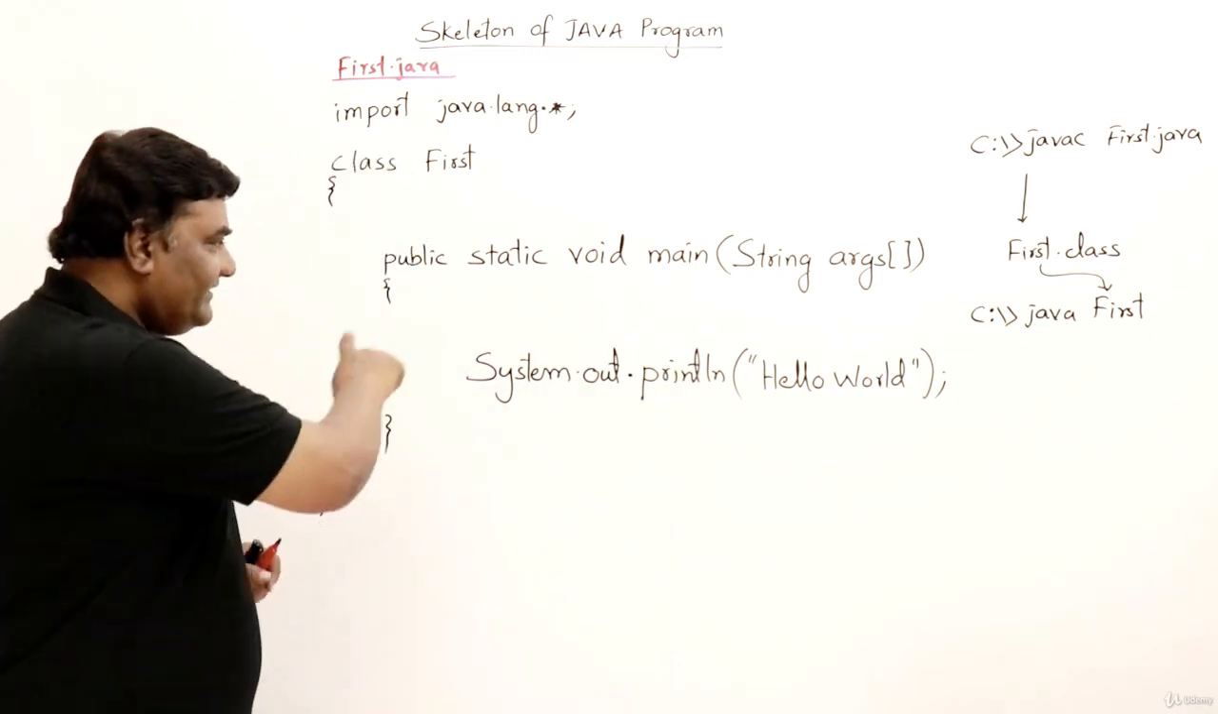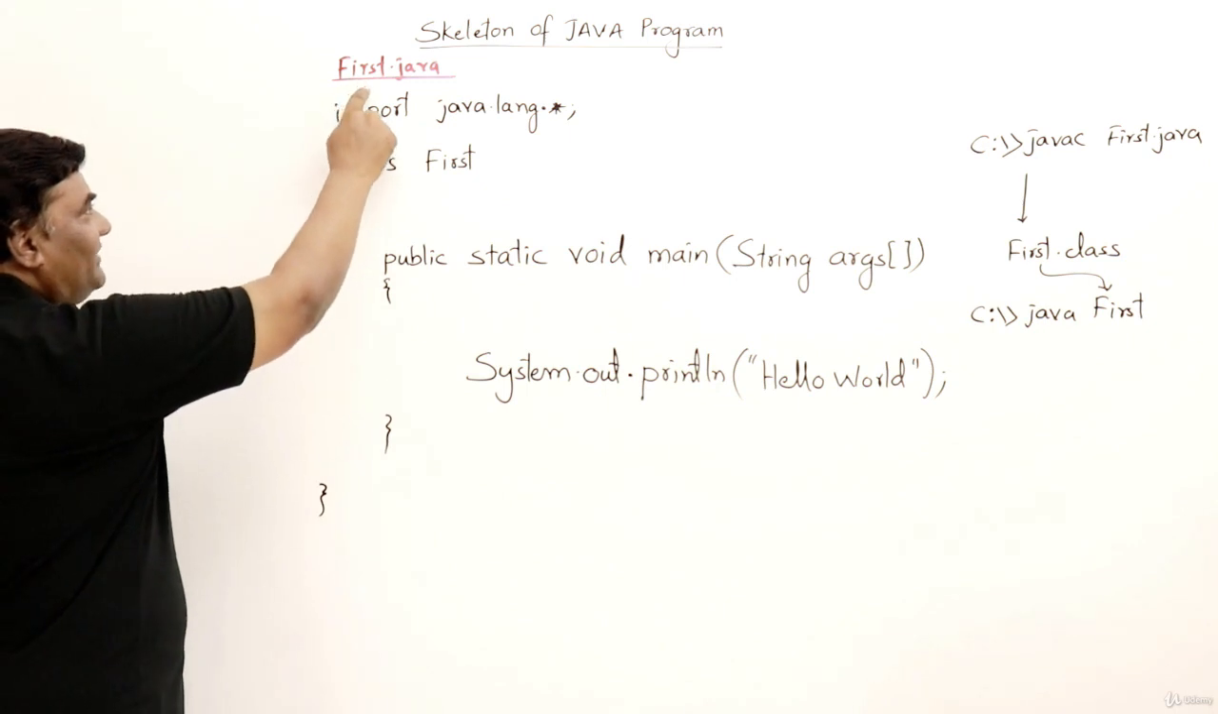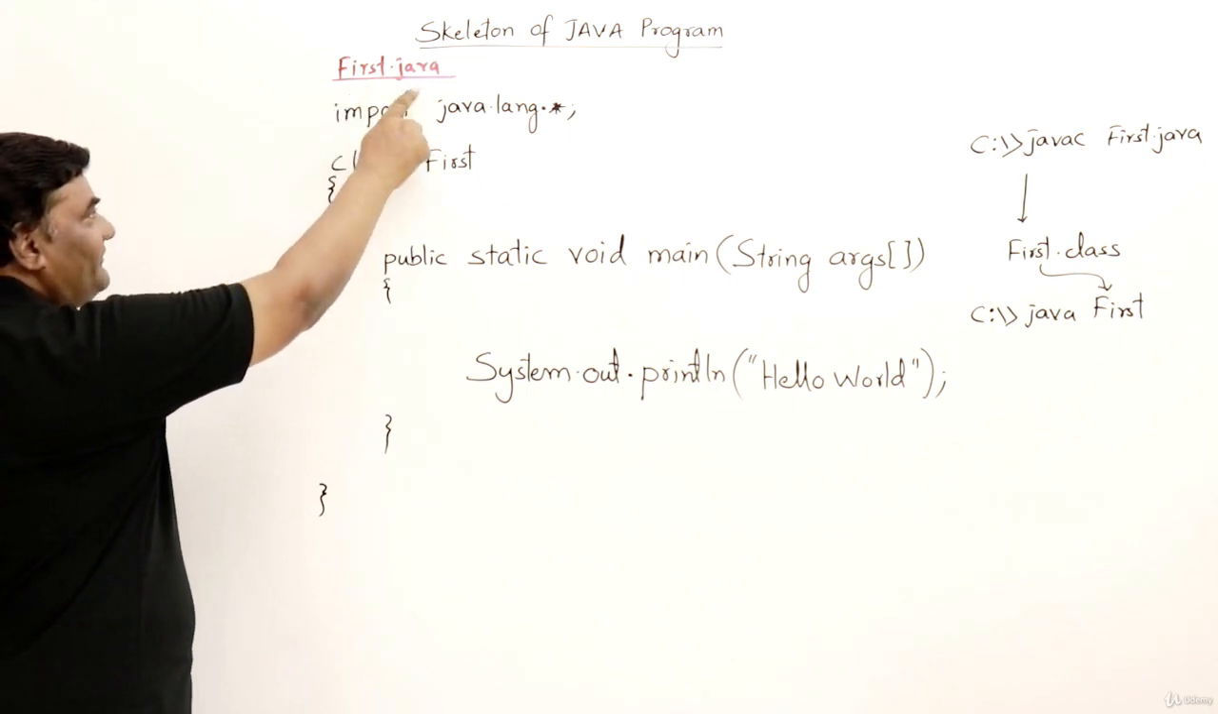Next thing, this program is saved as first.java. The name of the program is first.java.